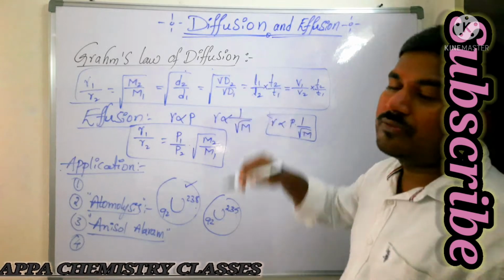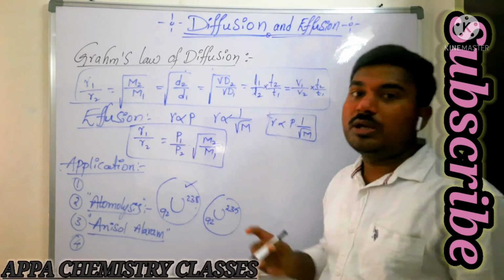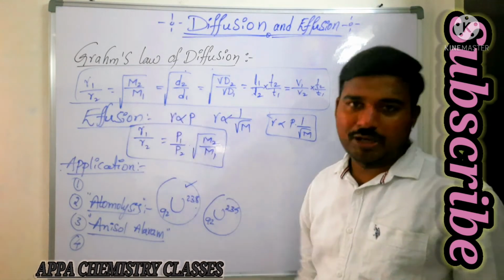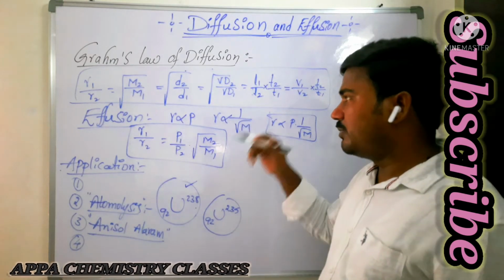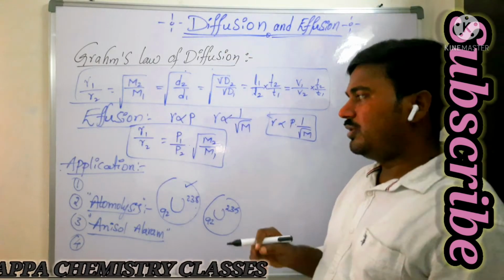So what is Graham's law of diffusion? Once again, I am going to tell you the definition. At constant temperature and pressure, the rate of diffusion of a gas is inversely proportional to the square root of molecular weight, or inversely proportional to density, or inversely proportional to vapor density. That is called Graham's law of diffusion.